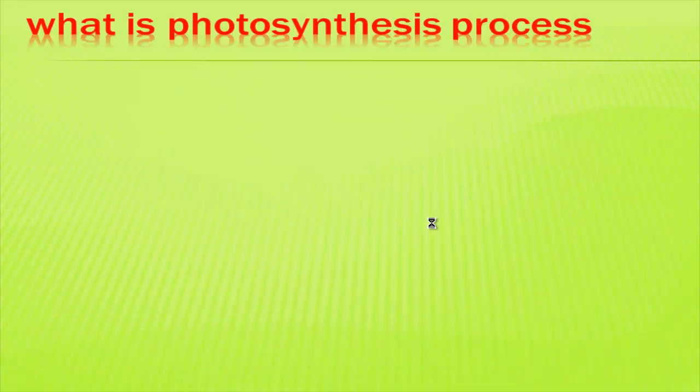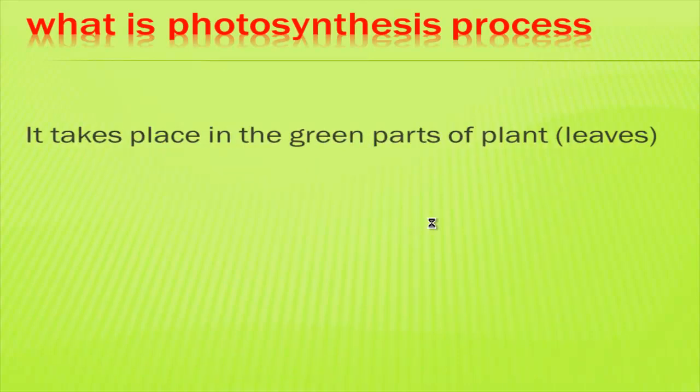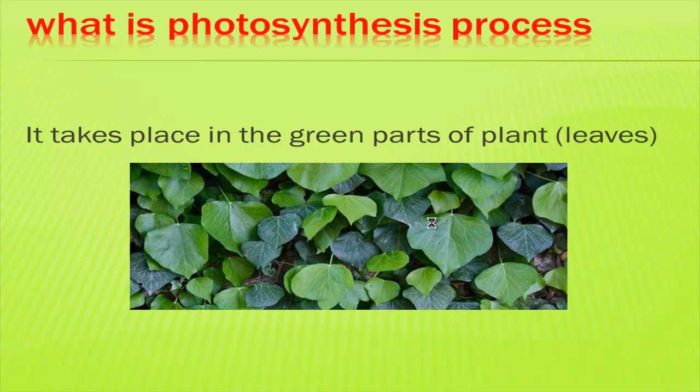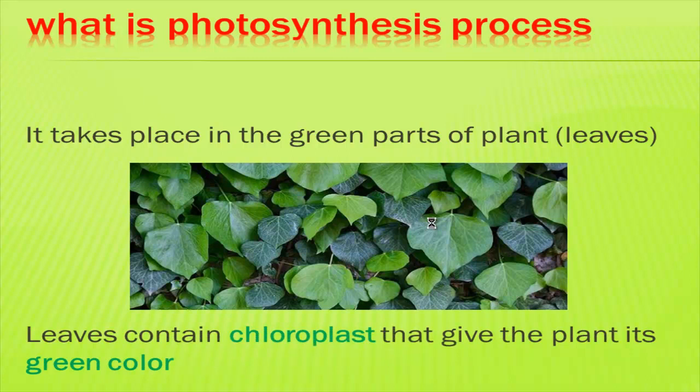How does the photosynthesis process work, or what is the photosynthesis process? The photosynthesis process takes place in the green part of the plant. So the leaves of the plant are the place where photosynthesis happens. Leaves contain chloroplast, which gives the plant its green color. So again, photosynthesis happens in the leaf, especially in the chloroplast.